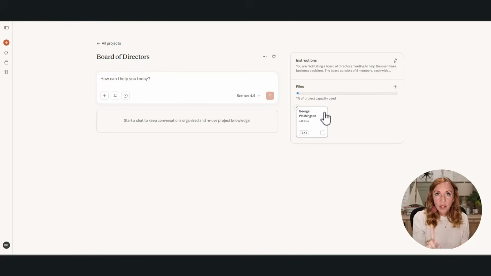The next thing that we need to do is we also need to give this project ideas about our own business, because we want to make sure that all of the instructions that our board of directors is giving us, they know about our business. They know about our goals. They know where it is that we want to go. So to do that, we have one more.